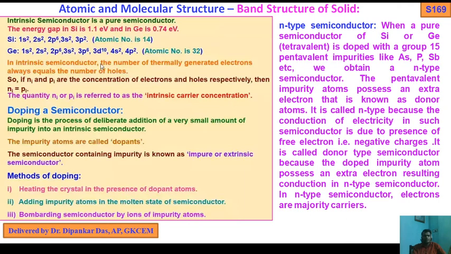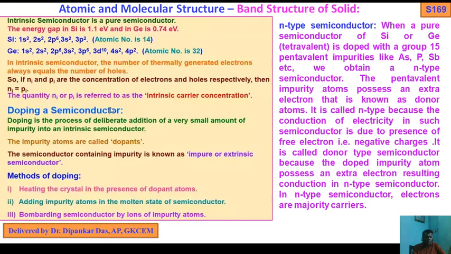In an intrinsic semiconductor, the number of thermally generated electrons always equals the number of holes. This is very important. If Ni and Pi are the concentrations of electrons and holes respectively, then Ni equals Pi. The quantity Ni and Pi is referred to as the intrinsic carrier concentration.